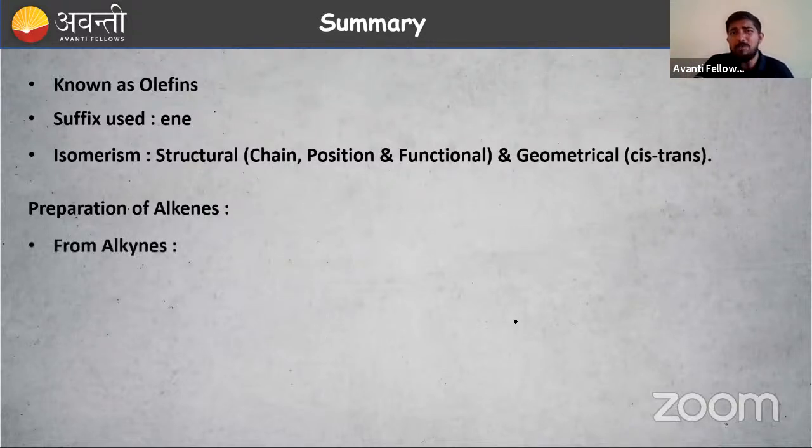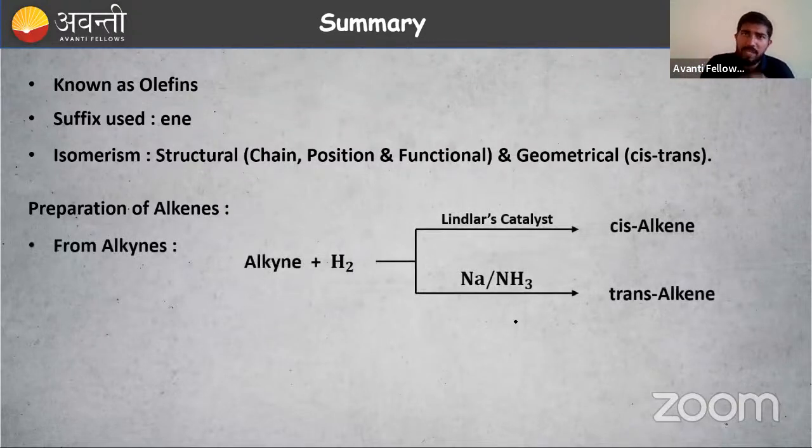So preparation of alkene from alkynes we have studied. Alkyne plus addition of hydrogen, that is reduction. In the presence of Lindlar's catalyst, a cis-alkene is formed. Then in the presence of sodium in liquid ammonia, that is known as Birch reduction. In the case of Birch reduction, a trans-alkene is formed. So you have to remember all these things.